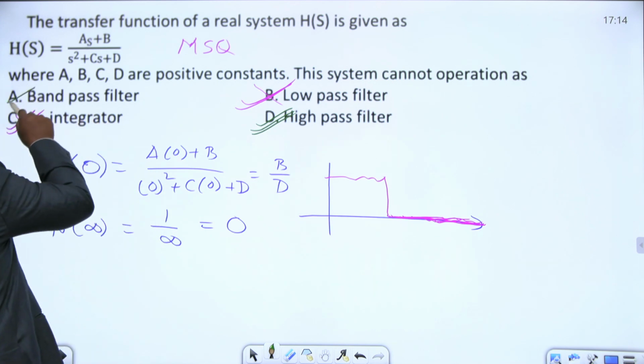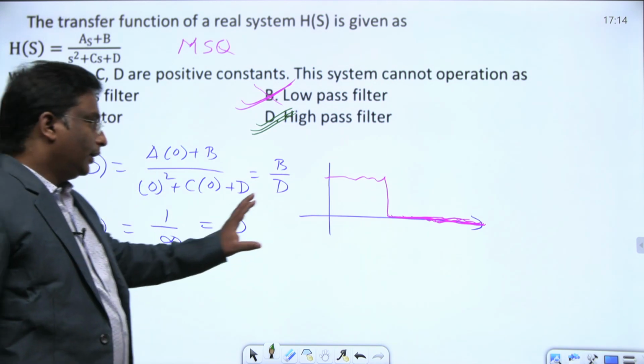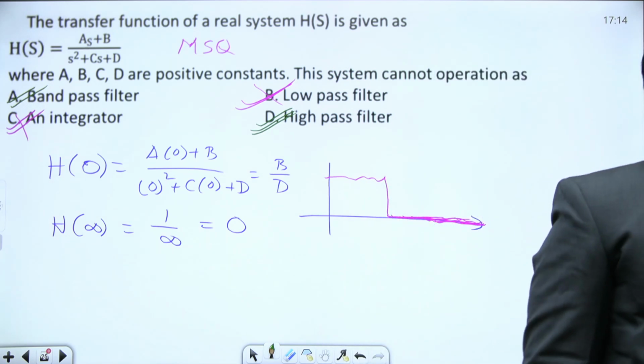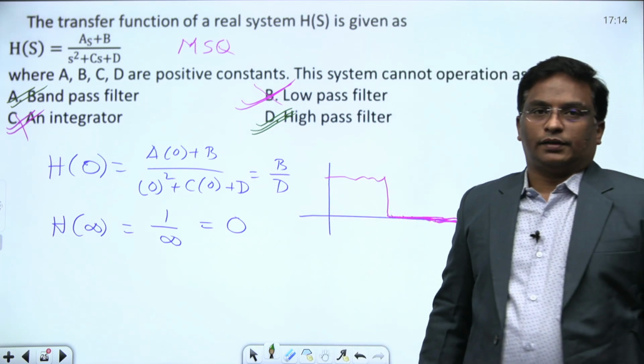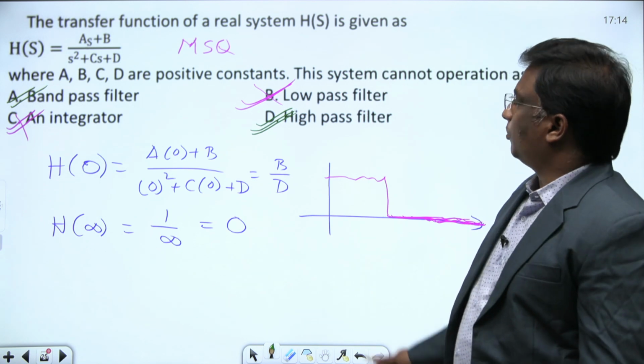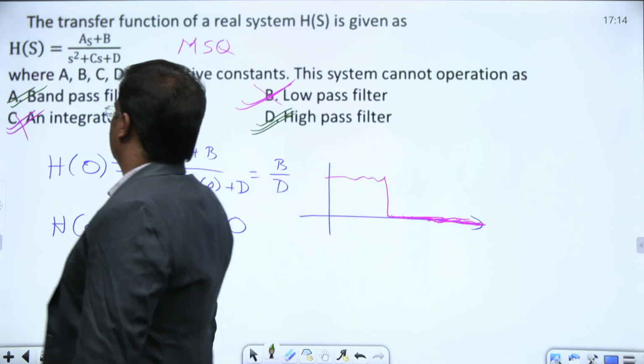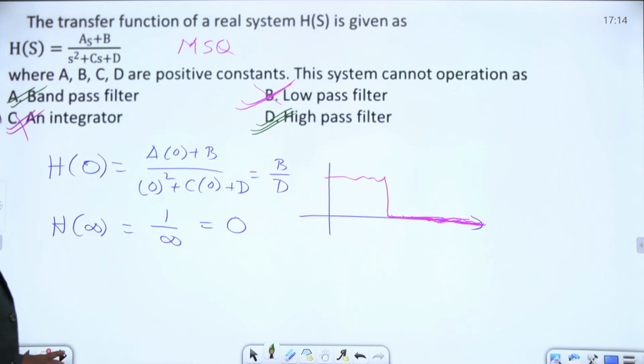Answer: it cannot operate as a high pass filter and cannot operate as a band pass filter. We are allowing only low frequency to pass through it. They asked the question like it cannot operate as, that's why: it operates as low pass filter, integrator, and it cannot operate as high pass filter or band pass filter. Next question.